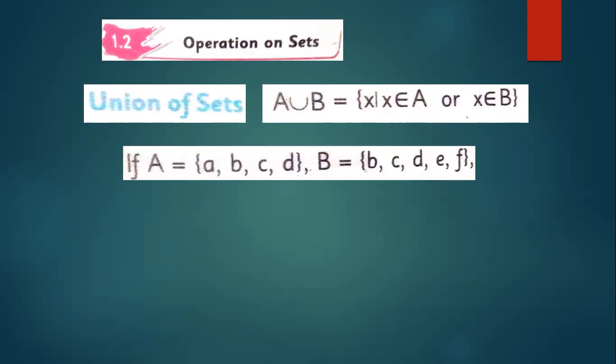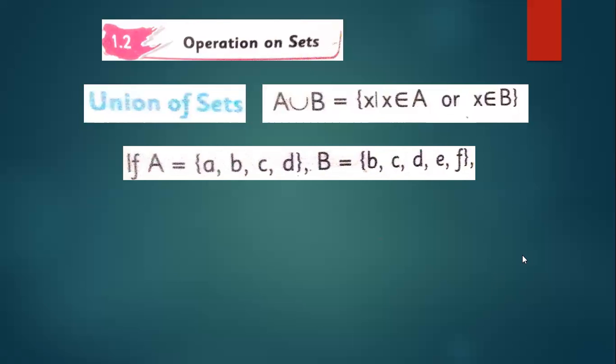For example, set A contains A, B, C, D, and set B contains B, C, D, E, F. So what will be its union? A, B, C, D, E, F. Yes.